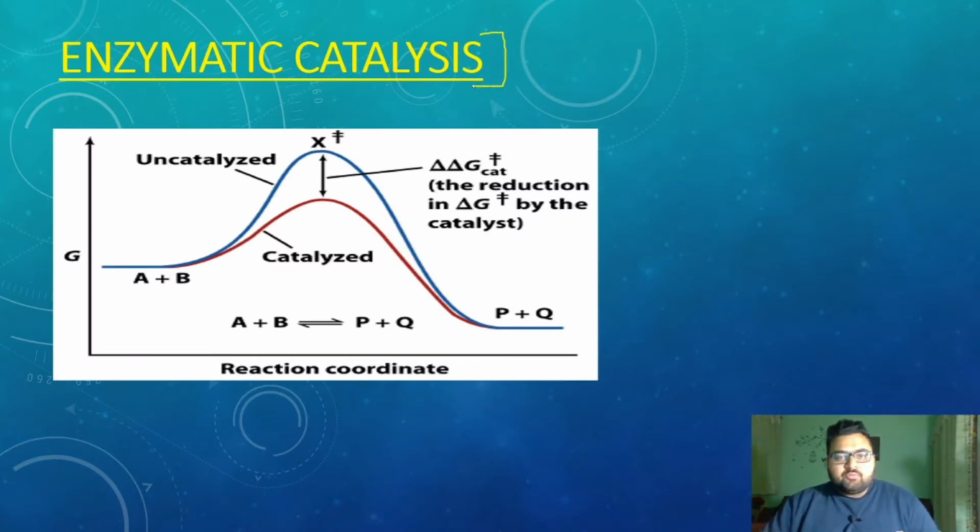Before knowing about the process and function of catalytic monoclonal antibodies, let's discuss a bit about enzymatic catalysis.